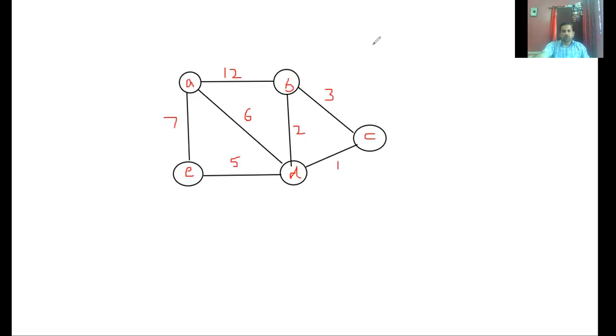So I want to apply Prim's algorithm to determine a minimum cost spanning tree. We're considering two parameters for each and every vertex. The first parameter was your key value, and the second parameter was your pi value, right? So each and every vertex used to have those values.